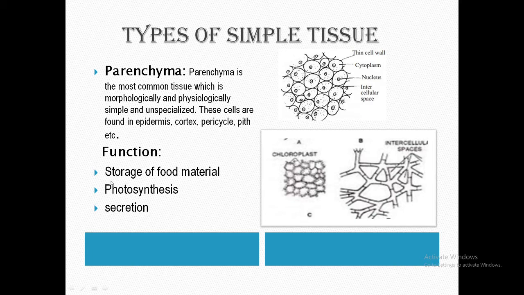In storage, parenchyma stores food material in the form of starch, protein, oils and fats. In photosynthesis, cells containing chloroplasts manufacture food and slowly conduct the food and store water. In secretion, various secretory organs of the plants are made up of parenchyma that secretes useful products like oils, nectars and resins.